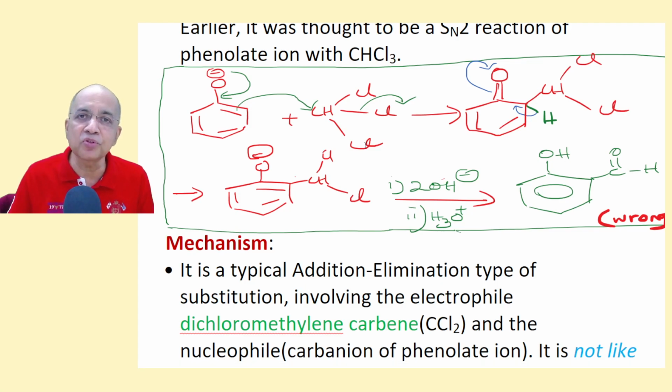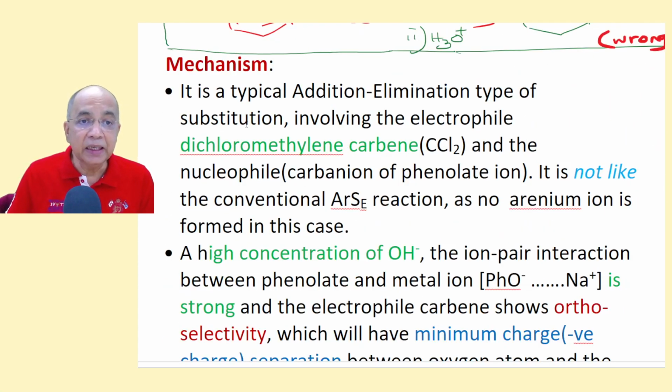It involves a dichlorocarbene intermediate. A dichloromethylene carbon intermediate is involved. He proved it. Then he said it is a typical addition-elimination type of substitution.